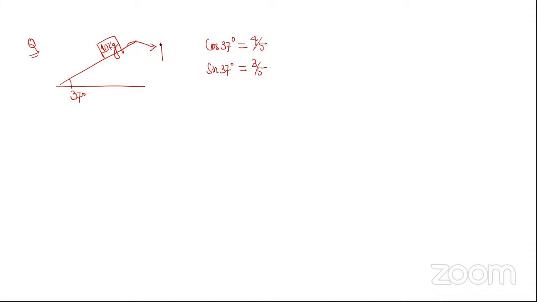Here mu is 0.5. Here is F. Find range of F to keep the body in equilibrium.